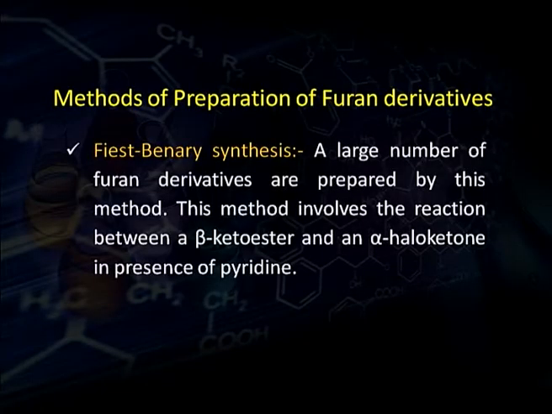It is also a very important method for preparation of furan derivatives. A large number of derivatives can be prepared by this method. In this method, a beta-ketoester is treated with an alpha-haloketone in the presence of pyridine.